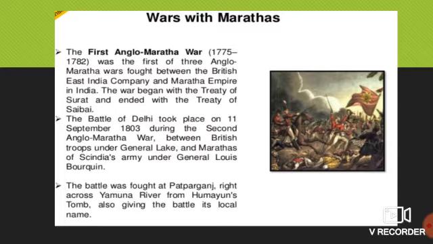Under the Peshwa there were three dynasties, Scindia, Holkar, and Gaikwad, and Bhosle also. So these chiefs were held together in a confederacy, meaning an alliance, and in the late 18th century the company fought battles with the Marathas also.